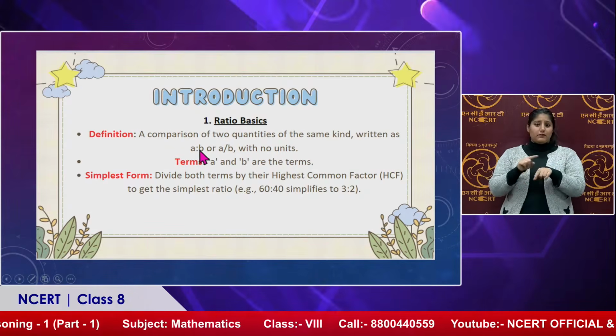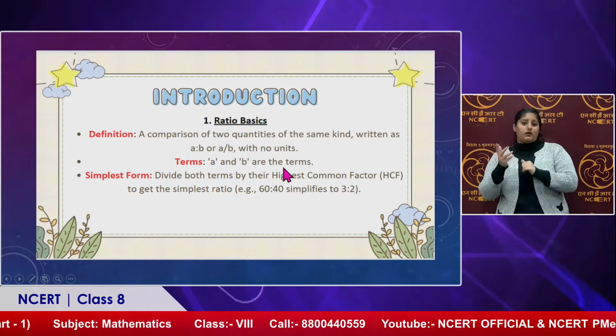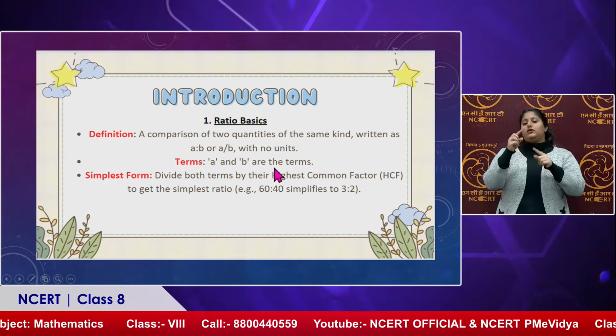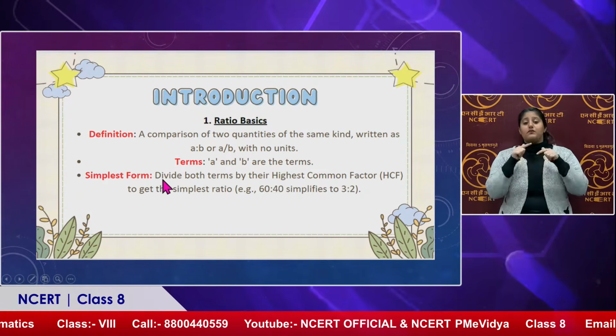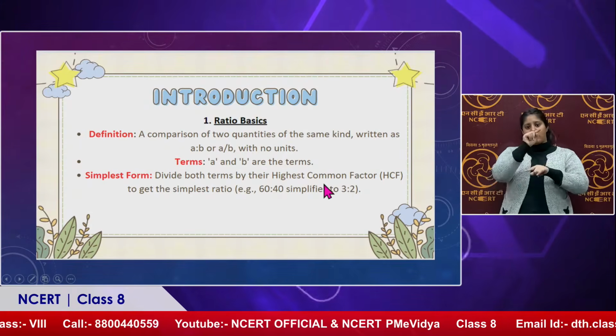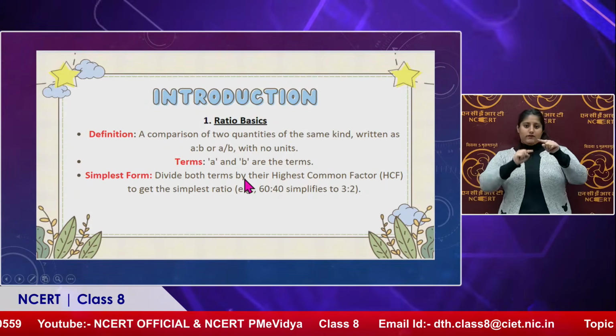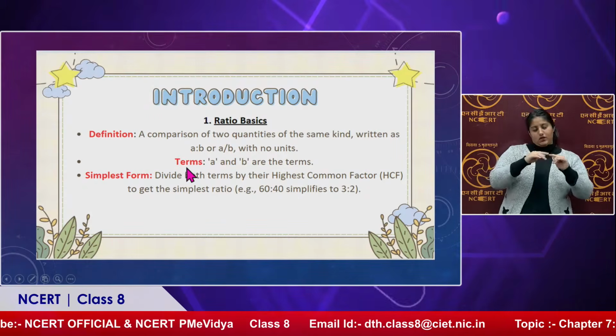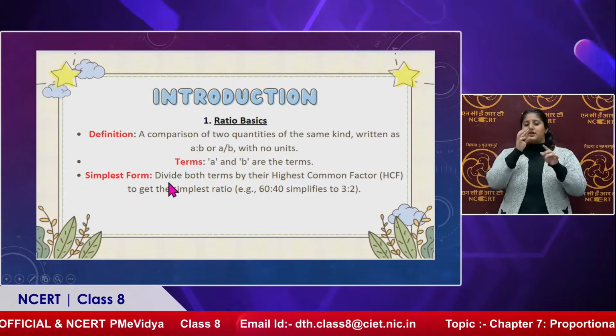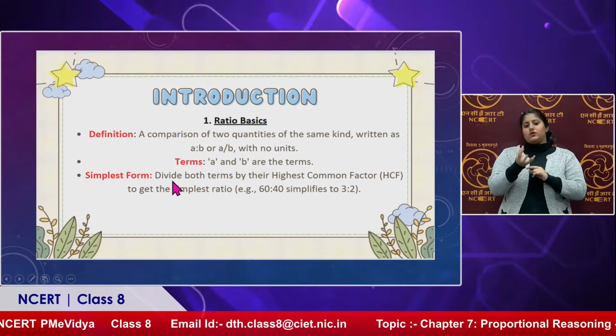So what are A and B? A and B are called the terms here. Simplest form: divide both terms by their highest common factor. So we divide both the numerator and denominator by the HCF so that we can get the simplest form of the ratio given to us.